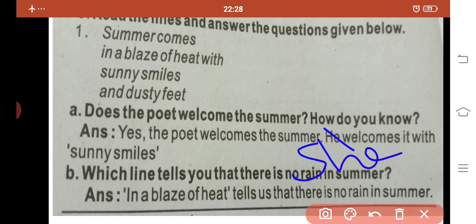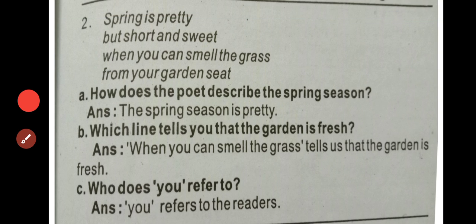Okay, next. Which line tells you that there is no rain in summer? In a blast of heat tells us that there is no rain in summer. Okay, next. Spring is pretty, but short and sweet when you can smell the grass from your garden seat. How does the poet describe the spring season? She is telling the season is pretty.